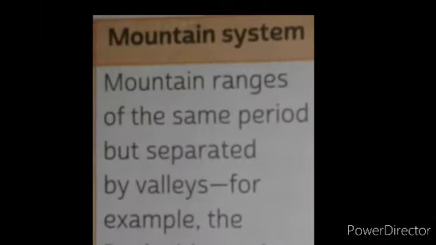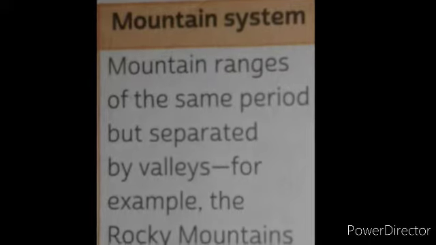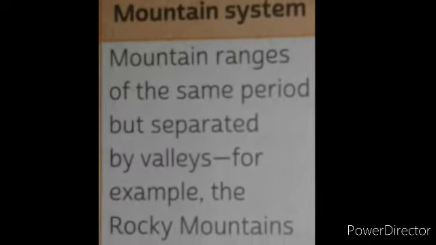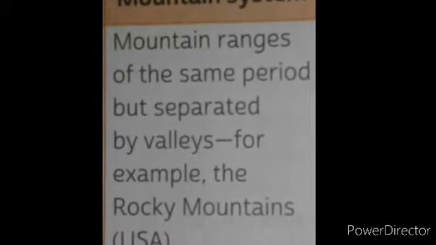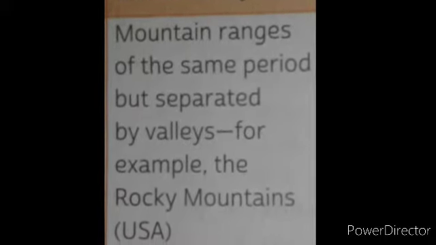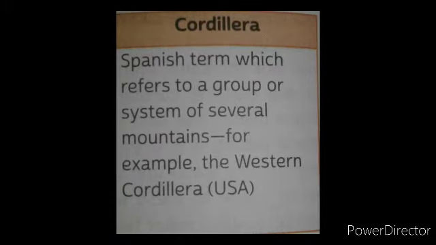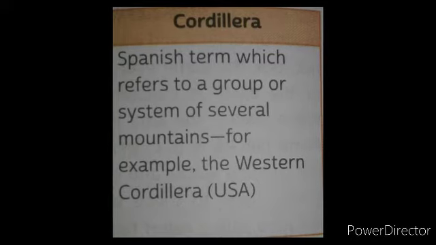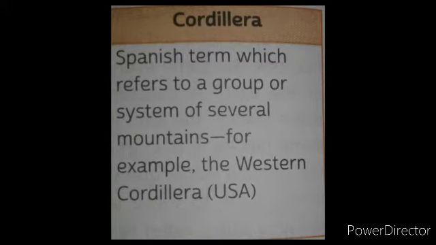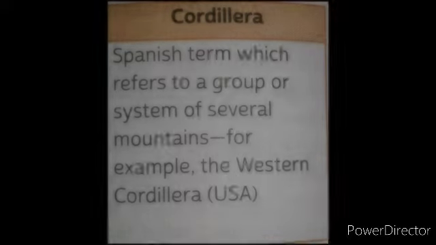Mountain ranges of the same period but separated by valleys are known as a mountain system. An example of this is the Rocky Mountains in the USA. Cordillera is a Spanish term which refers to a group or system of several mountains. An example is the Western Cordillera, which is also in the USA.